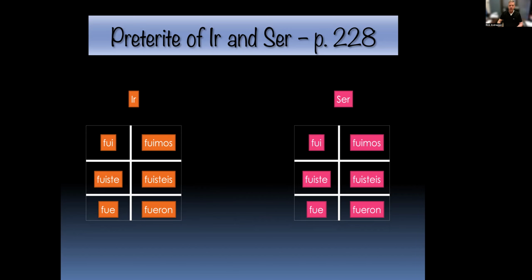So you're asking yourself, how do we know? And again, it's one of those things where to a native Spanish speaker, they just don't even think about it. And it's just the way it is. But a tip for us all non-native Spanish speakers, most of us, is that with ir, we usually see the a afterwards. And we'll come to that in just a second. So, fui, fuiste, fue, fuimos, fuisteis, fueron.